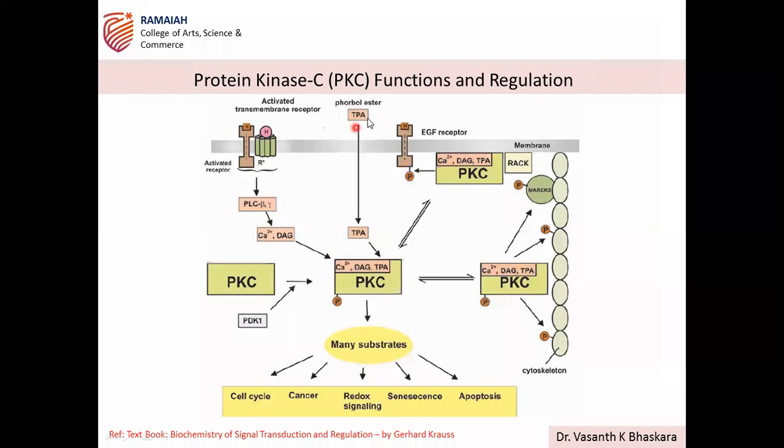Directly, this TPA is very important because it is responsible for controlling cell proliferation. So this phorbol ester TPA, the product of fatty acid metabolism, can also directly bind to PKC. And in another way, through RAS signaling. There are some proteins known as RAC. So RAC proteins are